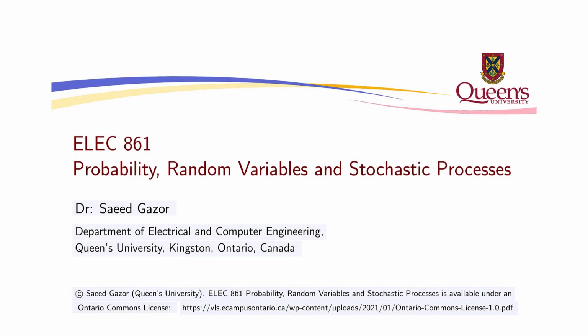Hello again. So far we have defined a probability space with probability measure and so on. Then we defined one single random variable. Then we worked on functions of this random variable. Then we went to two random variables. And then we have looked at functions of that, joint moments of that.